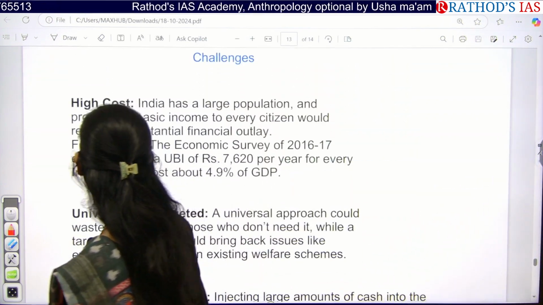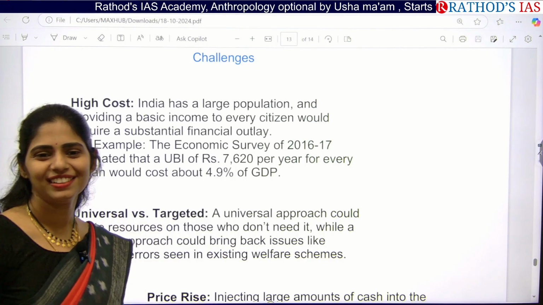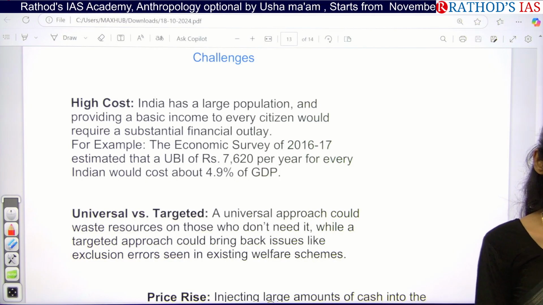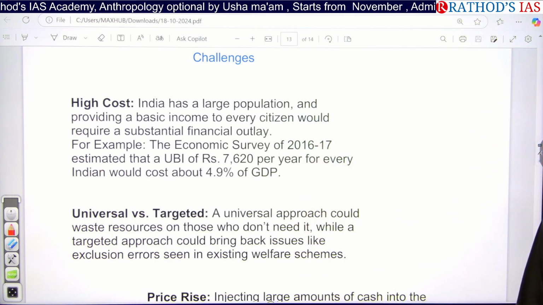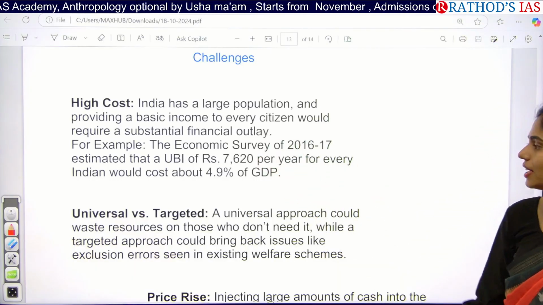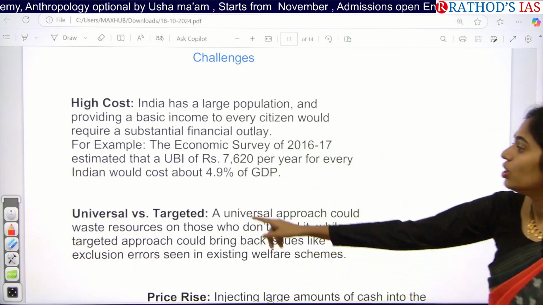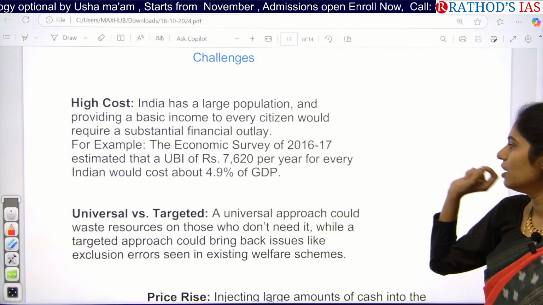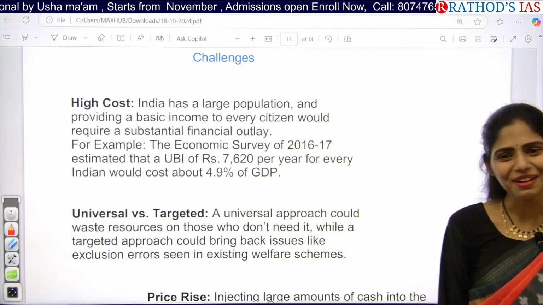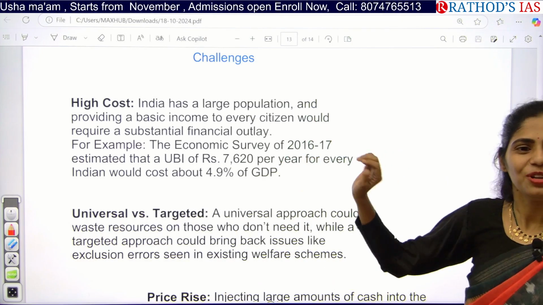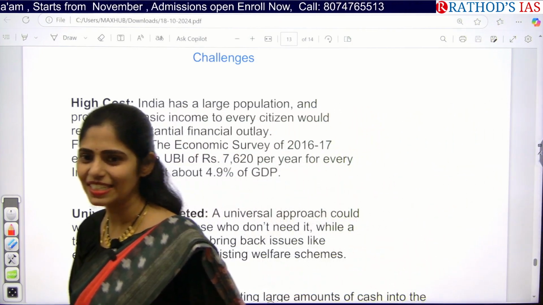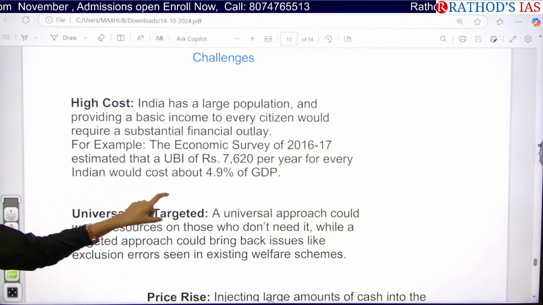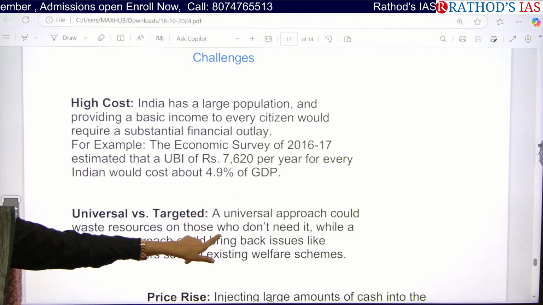So what are the challenges? Is it possible in India, which is the most populous country in the world, to provide universal basic income? No, it will be a very, very huge cost. Even our Economic Survey of 2016-17 said that a universal basic income of 7,620 per year for every Indian would cost 4.9% of GDP at that time. Till now we don't have the present census data, so we don't know correctly how many people are present as of now. If you do this, that will lead to more than 7% of our GDP.